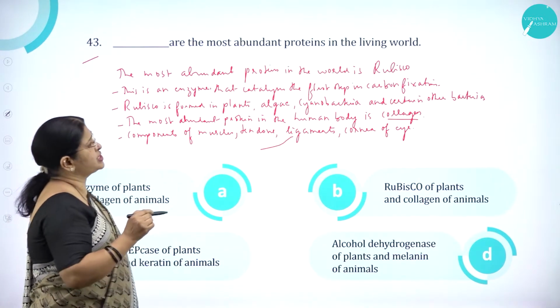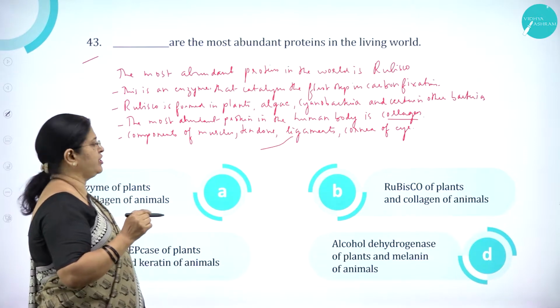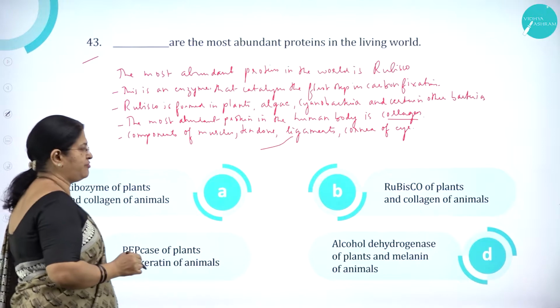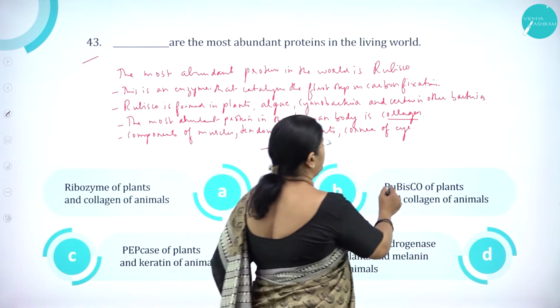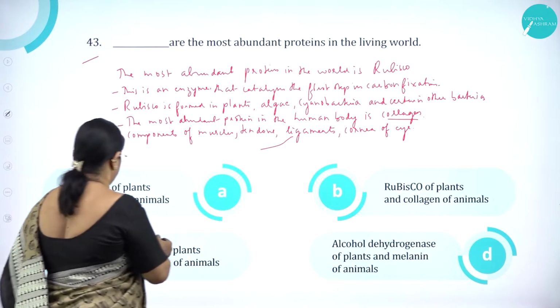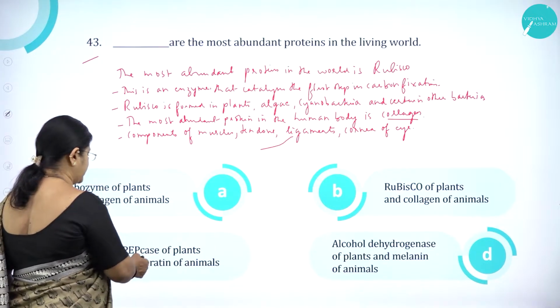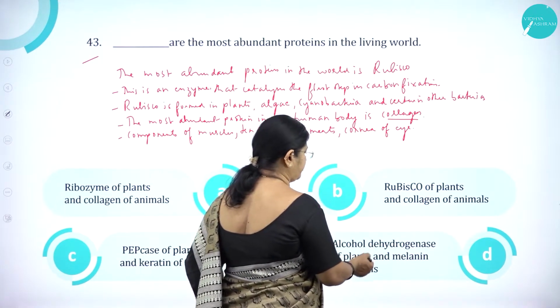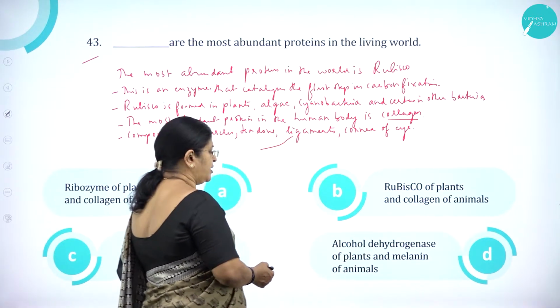Dash are the most abundant proteins in the living world. Option A, ribosome of plants and collagen of animals. Option B, Rubisco of plants and collagen of animals. Then C, PEPCase of plants and keratin of animals. Then D, alcohol dehydrogenase of plants and melanin of animals.